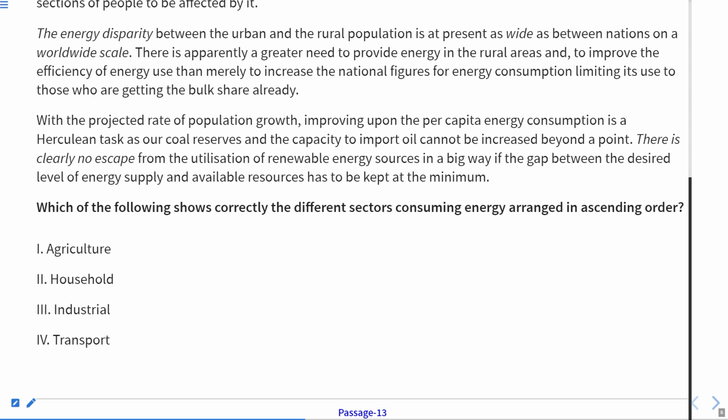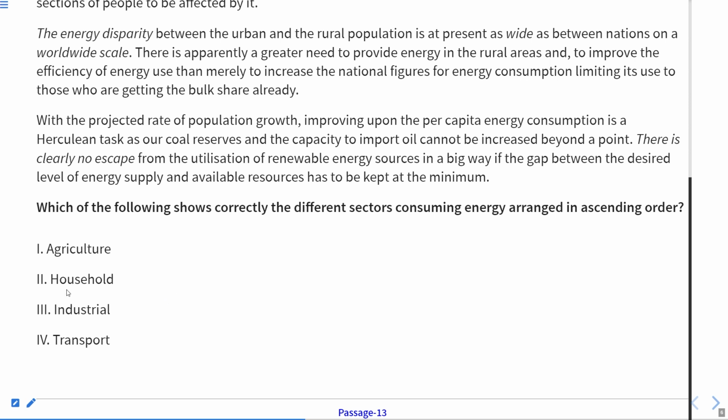Ascending means from low to high, increasing order. We write first that particular word which is the lowest and move towards the highest. That is ascending arrangement. So we have to write these 4 according to their consumption in ascending order.